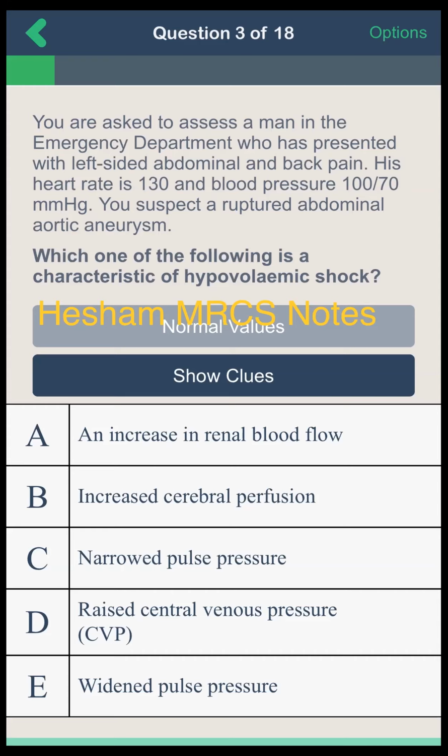You are asked to assess a man in the emergency department who has presented with left-sided abdominal and back pain, and his heart rate is 130 and blood pressure is 100/70. You suspect a ruptured abdominal aortic aneurysm. Which one of the following is characteristic of hypovolemic shock? Increased renal blood flow, increased cerebral blood perfusion, narrow pulse pressure, raised central venous pressure, or widened pulse pressure? Narrow pulse pressure. Okay, what is pulse pressure?